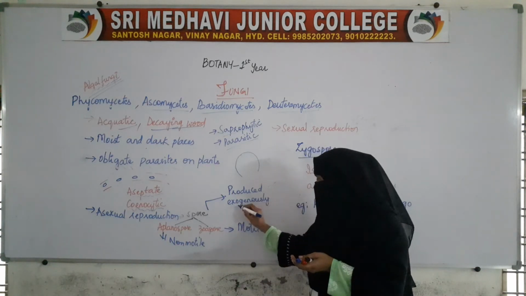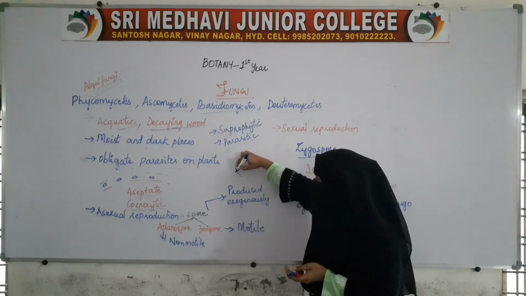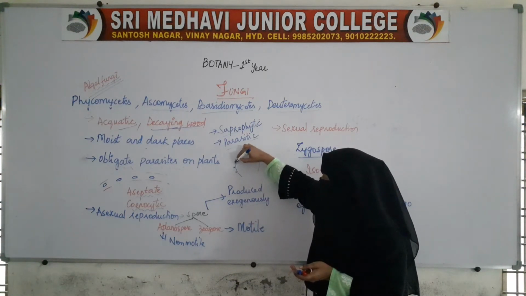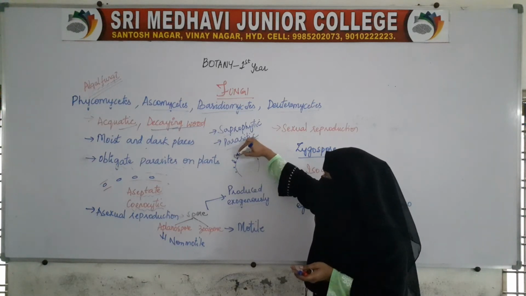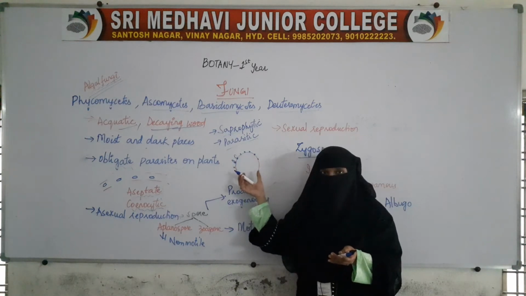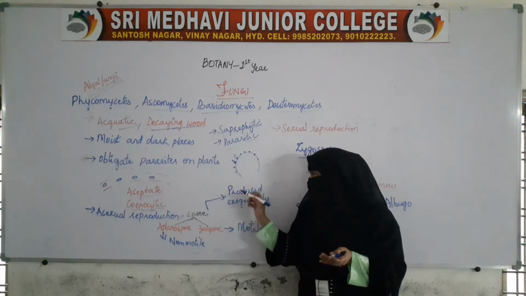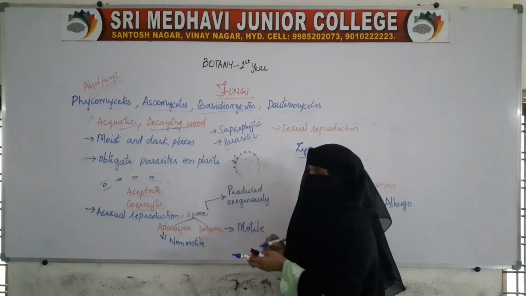But here they are produced exogenously. Exo means outside. They are produced outside the structures. Endogenously means the spores will be produced inside.